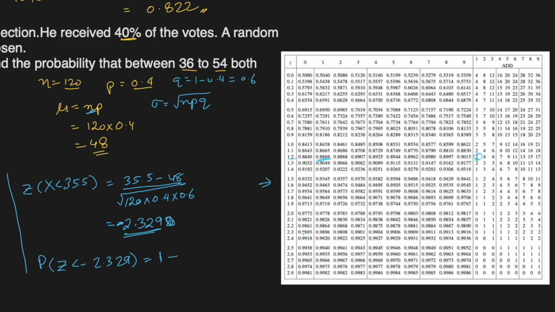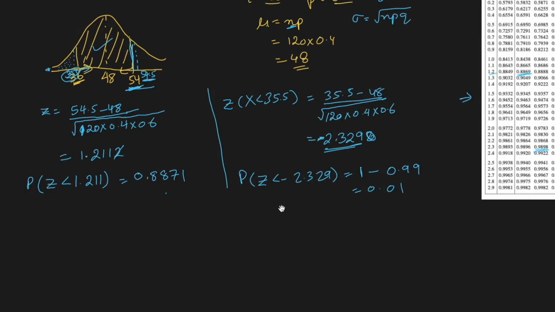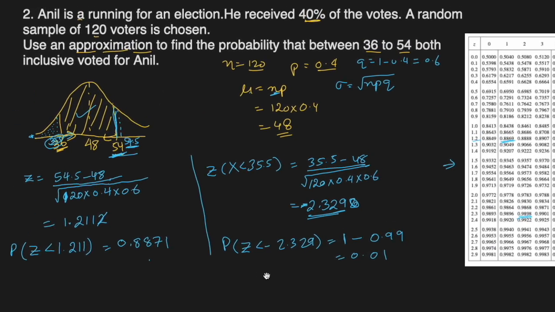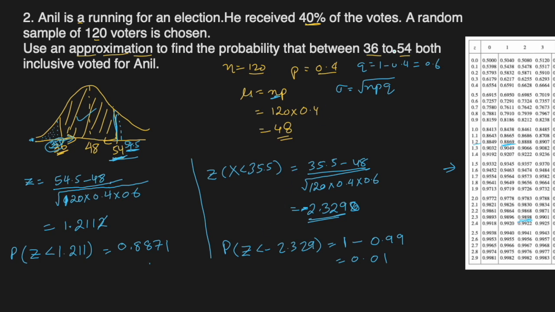So 2.3 gives 0.9898, and 9 in the same line is 2. So 0.9898 and 2 will be added to the last digit, so it becomes 0.99. 1 minus 0.99 is 0.01. And finally, the question was, what is the probability that he got votes between 36 and 54, both included?